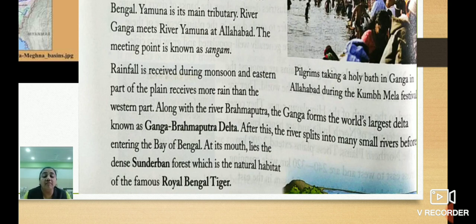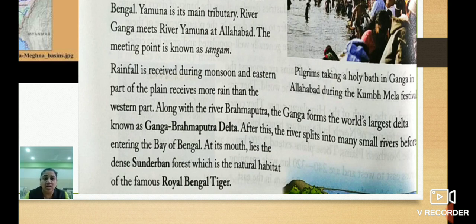Children, when these rivers meet the Bay of Bengal, at its mouth lies the dense Sundarban forest, which is the natural habitat of the famous Royal Bengal tiger. So children, Ganga and Brahmaputra meet the Bay of Bengal, and where they meet the sea, there they form the dense Sundarban forest.